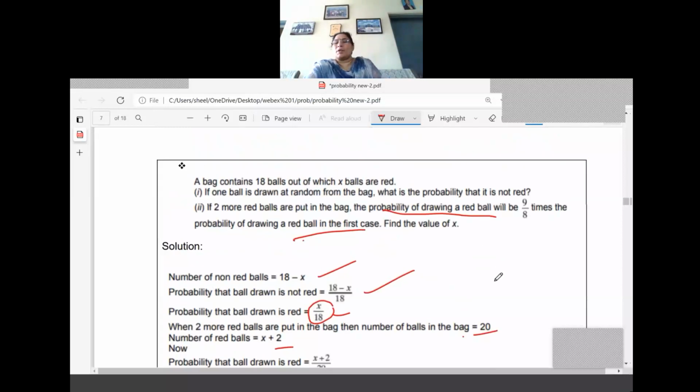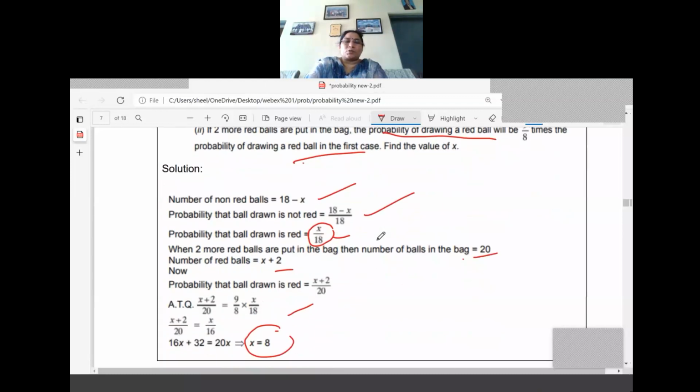Once again, similar to the previous question only, nothing more in this one. A bag contains 18 balls out of which x are red. So what is the probability for red? x/18. Not red means (18 - x)/18. Now what is the next part? Second part of the question, two more balls are added. So total number of balls equal to 20 and the red balls equal to x + 2. So the probability will be (x + 2)/20 only.